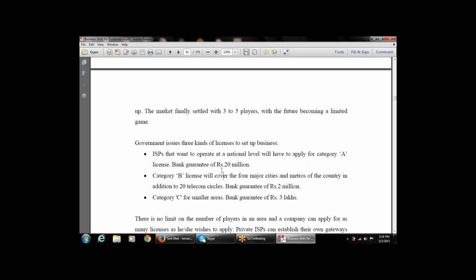Category B also covers the 4 major cities and metros of the country, in addition to the 20 telecom circles, with bank guarantees of 2 million rupees. Then category C is for smaller areas, with bank guarantees of 3 lakh.